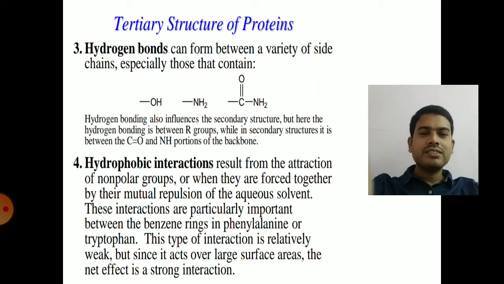Hydrophobic interactions. These hydrophobic interactions are generally present inside the protein. The branched chain amino acids in the protein structure play an important role for these hydrophobic interactions in the proteins.